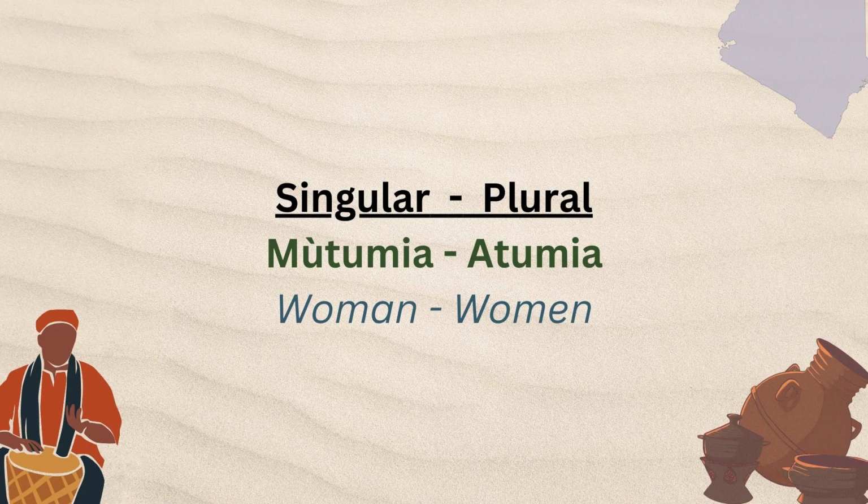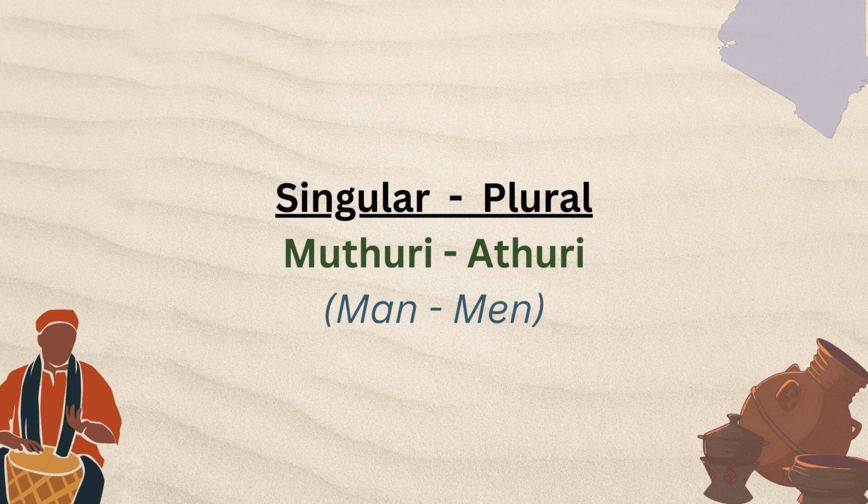Today we will learn about some singular and plural. Mutumia, singular, woman, is a woman in English. In plural, we say atumia, women. Singular, muthuri, a man.